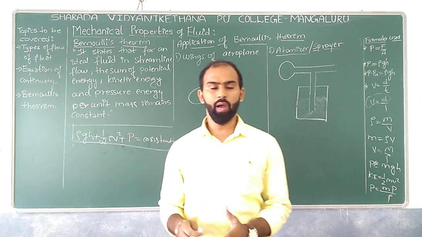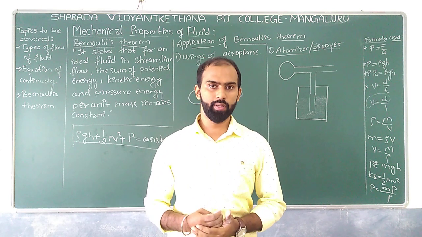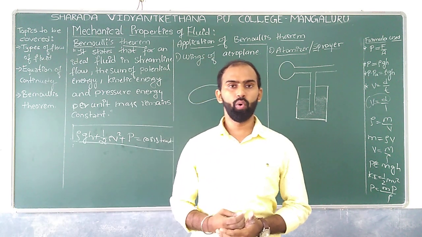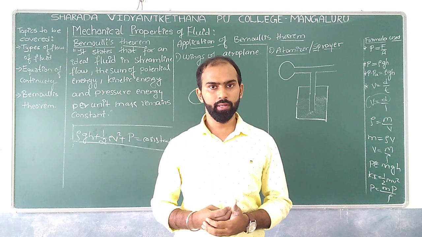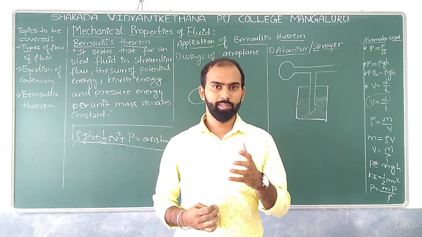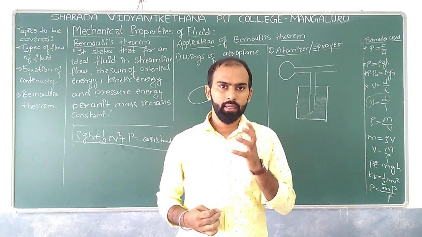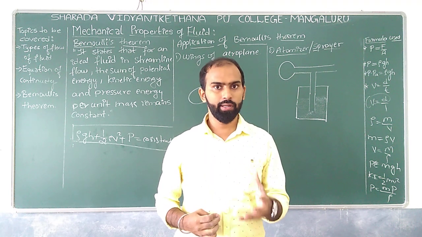Well, dear students, we will now see the applications of Bernoulli's theorem. What we got in Bernoulli's equation is that the sum of potential energy, kinetic energy and pressure energy is constant.